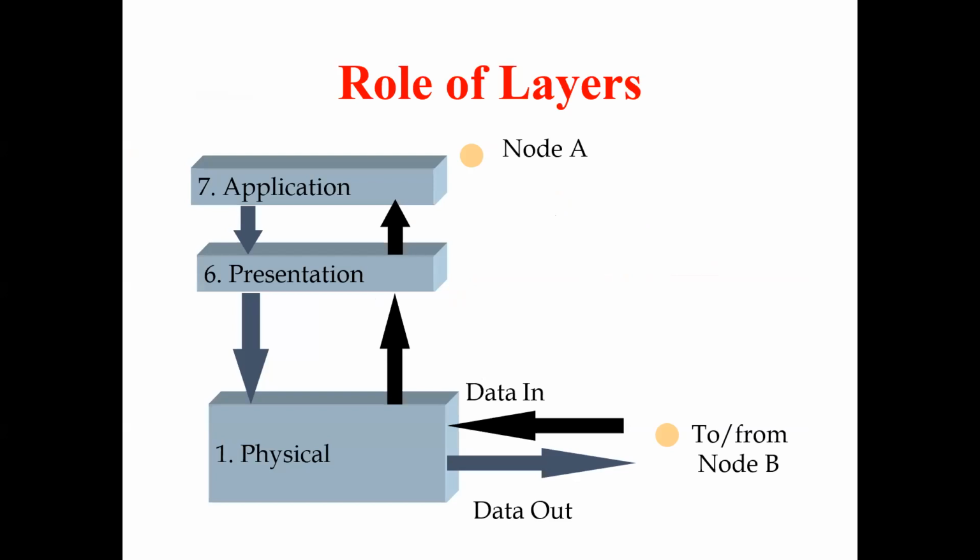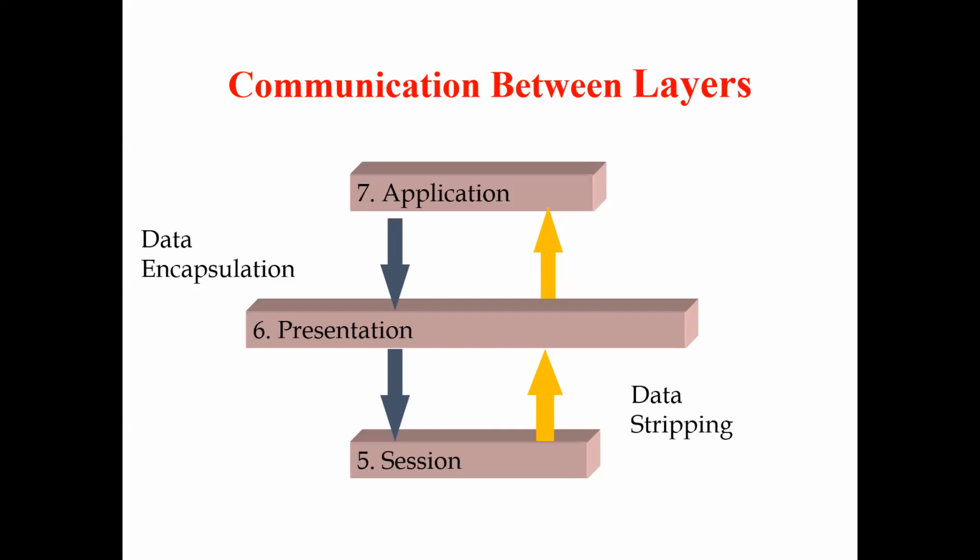This communication is between layers, that means the application and presentation layers. So for the data communication between layers, data encapsulation occurs between the application and presentation layers, and data stripping occurs in the presentation and session layers.